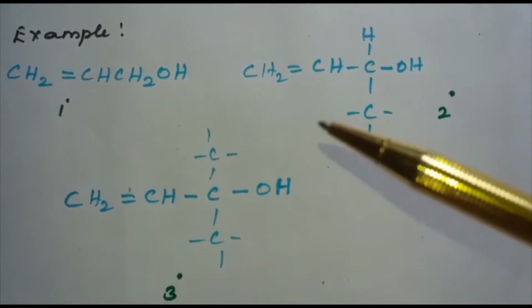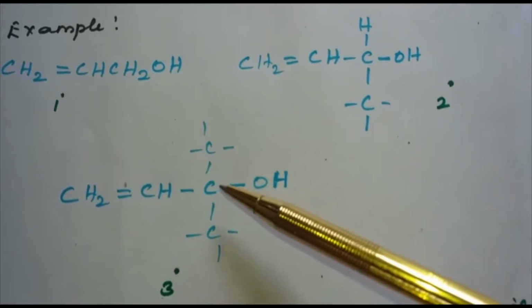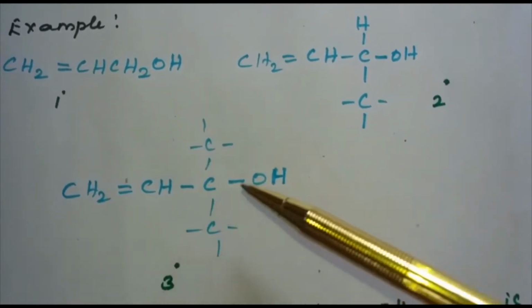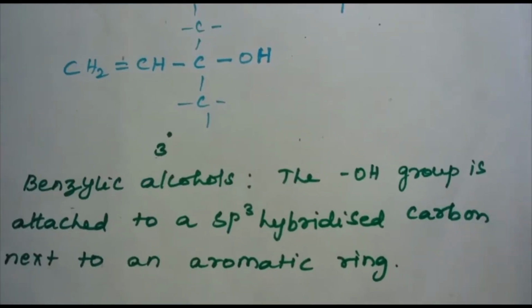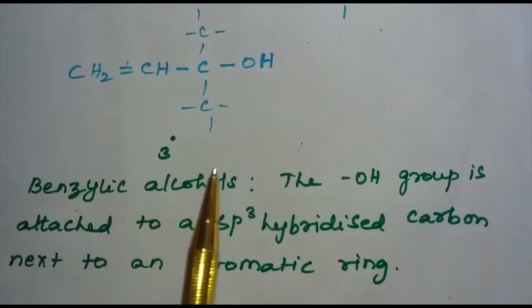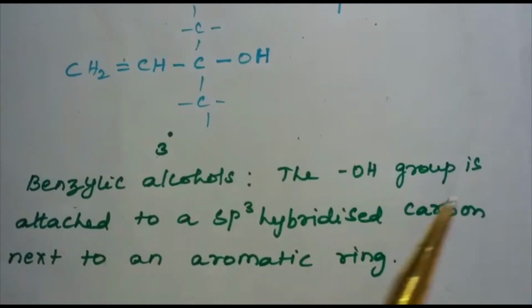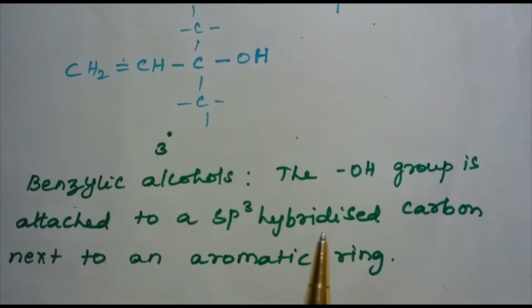Here in the case of allylic alcohols, the OH group is attached to the sp3 hybridized carbon atom which is next to the carbon-carbon double bond, that is, to an allylic carbon. Next is benzylic alcohols. In the case of benzylic alcohols, the OH group is attached to an sp3 hybridized carbon atom next to an aromatic ring.